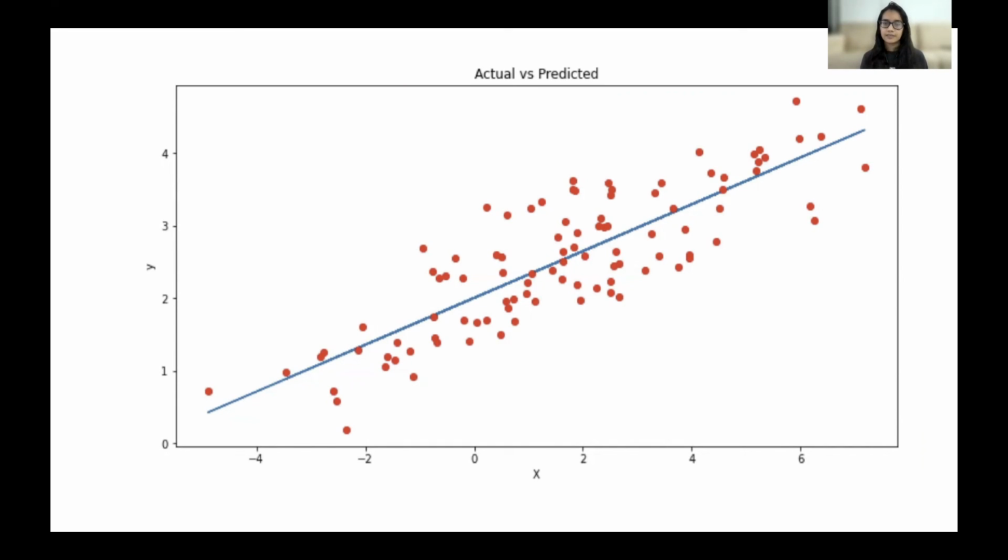Therefore we can see that we have a line which is nothing but the best fit line. It gives the average values of the best predicted values. And this is how a linear regression model looks like. This was a very easy example of linear regression. We'll be learning more difficult examples of linear regression in later videos.